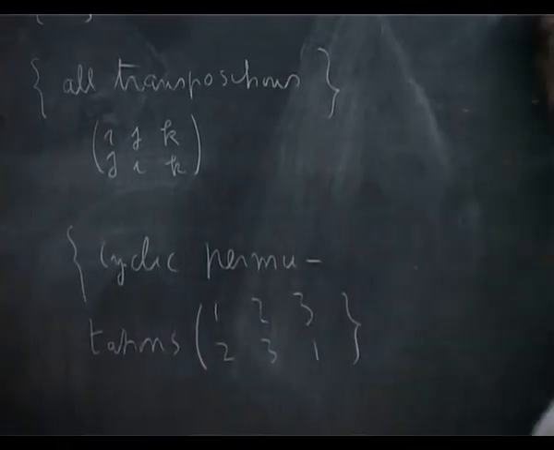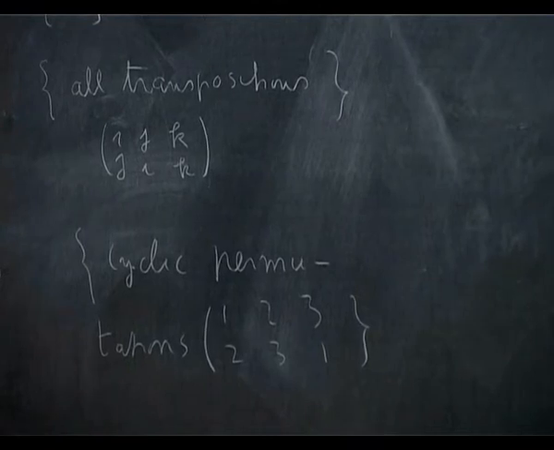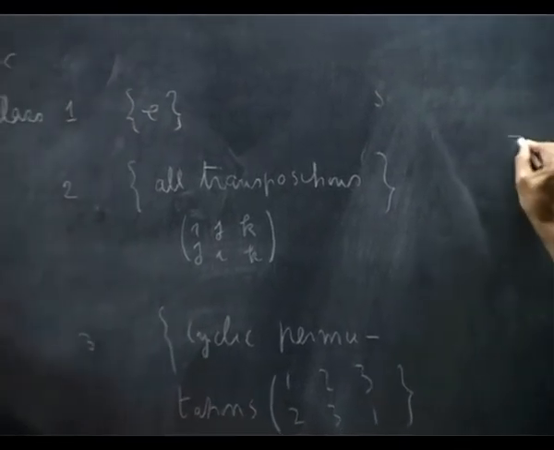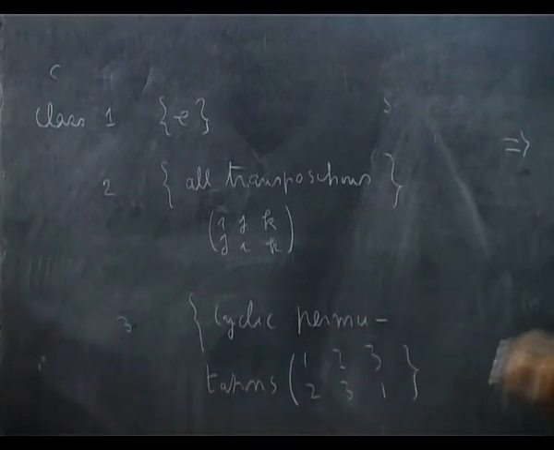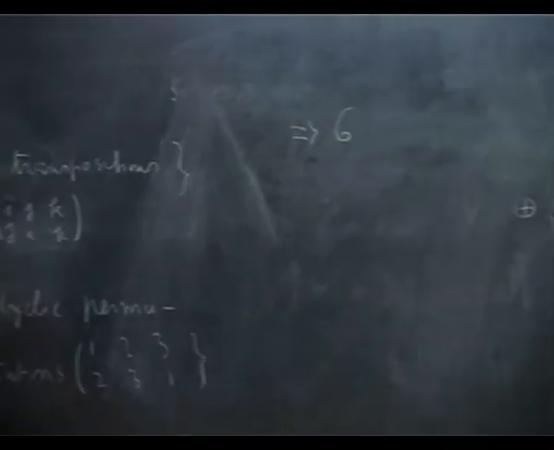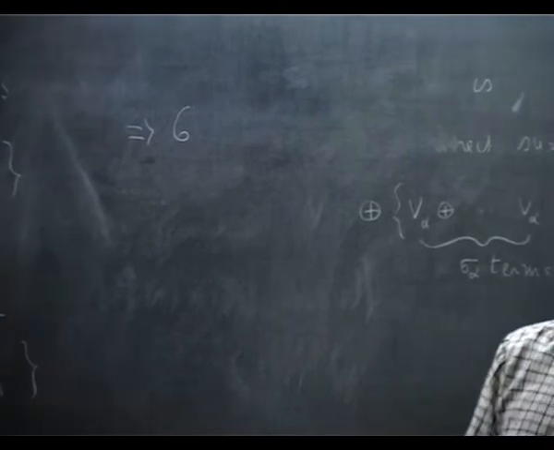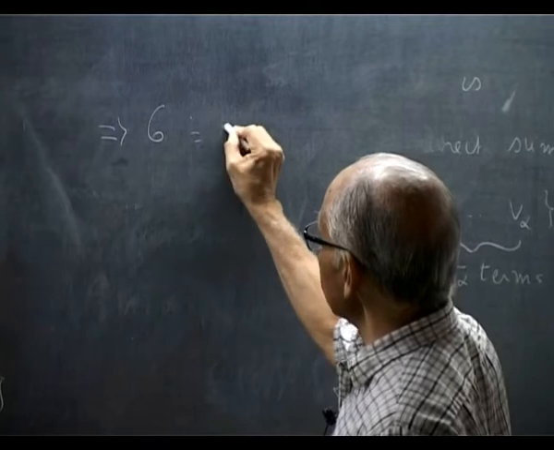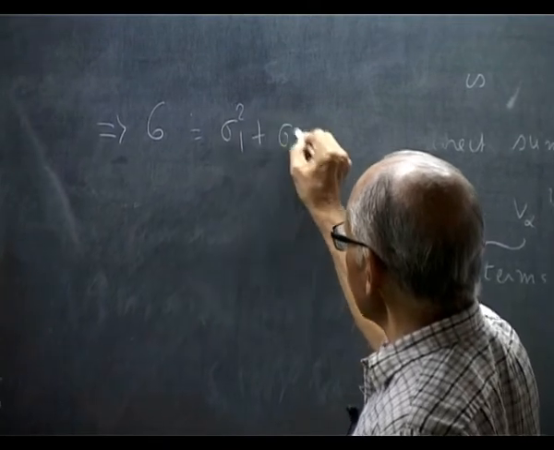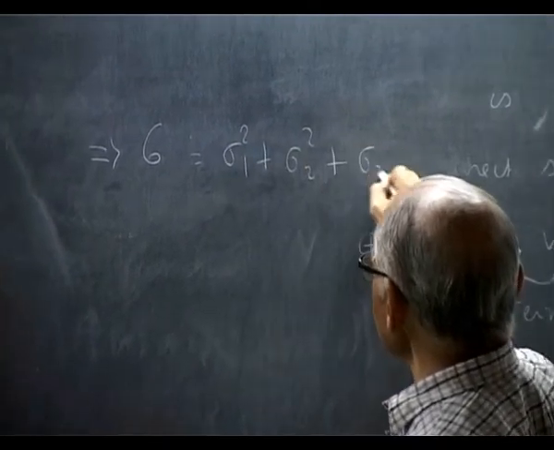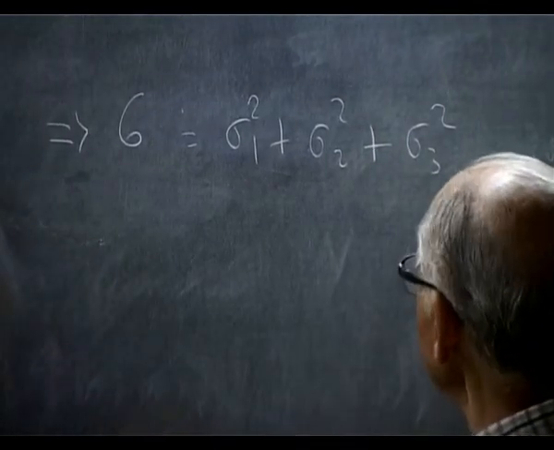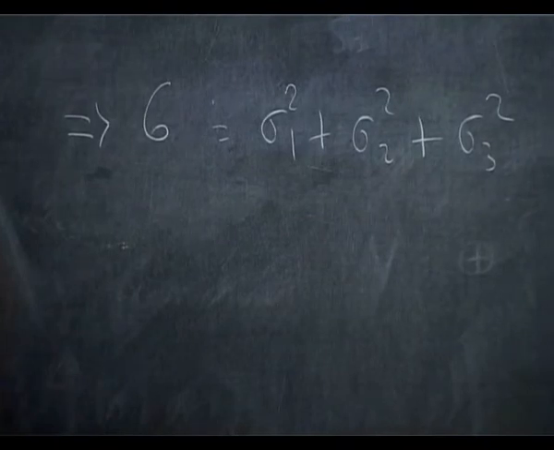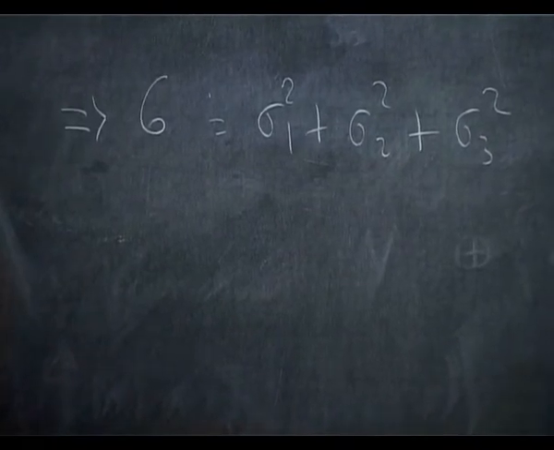I will show it to you momentarily, but just to see how these things go, we find some rule. We know the order of the group is 6. There are 3 classes. So write this equation: sigma 1 squared plus sigma 2 squared plus sigma 3 squared. I use both those results.